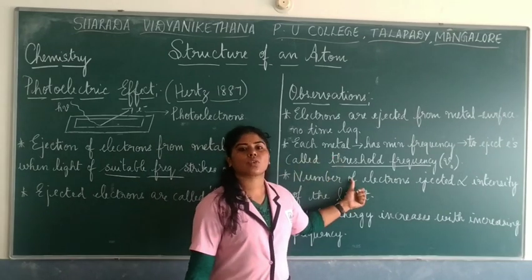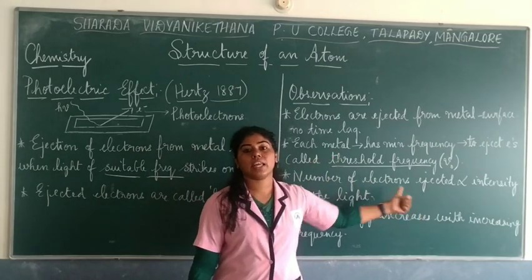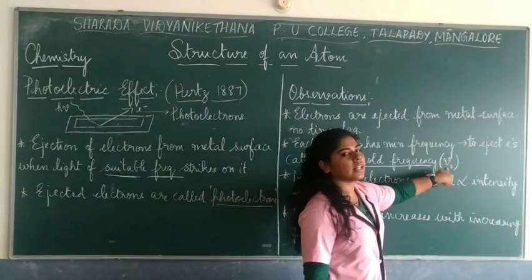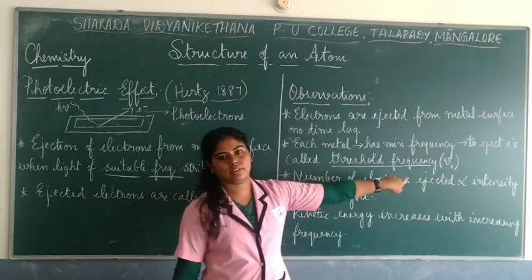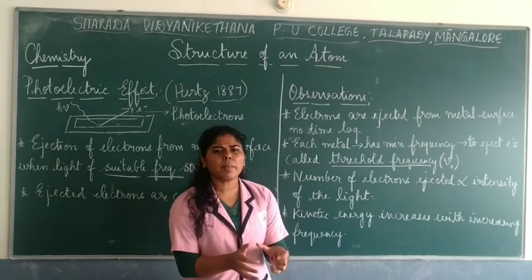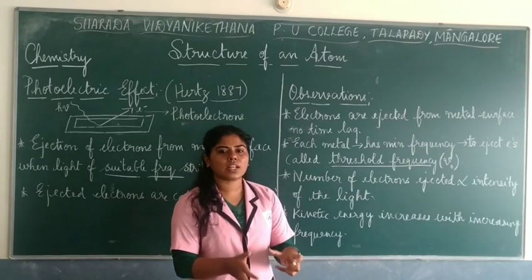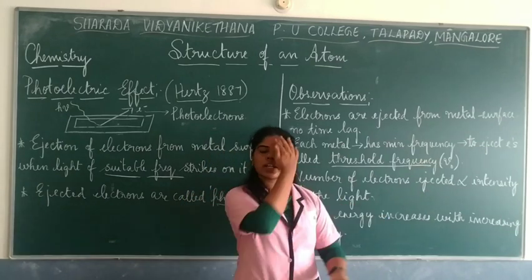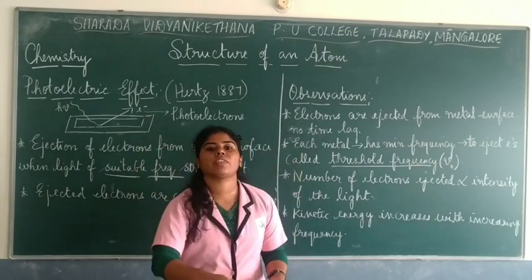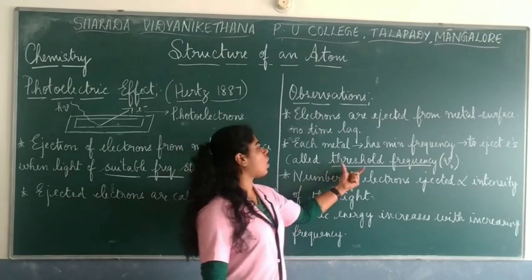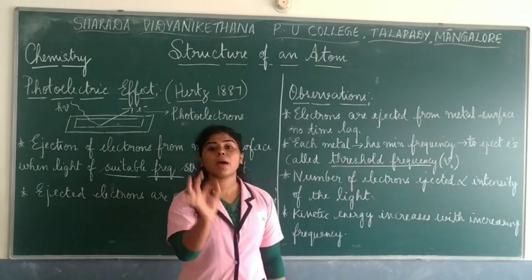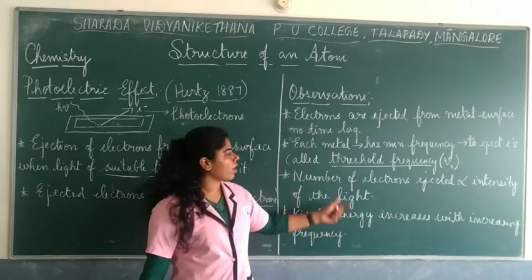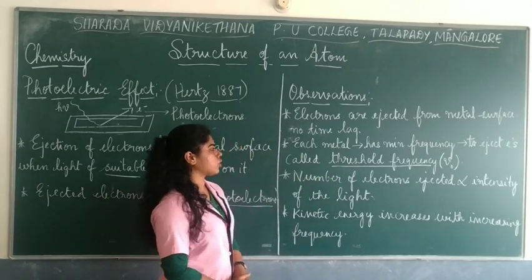This frequency is called the threshold frequency, denoted by the symbol nu naught. It is the minimum energy needed to eject electrons from a metal surface.